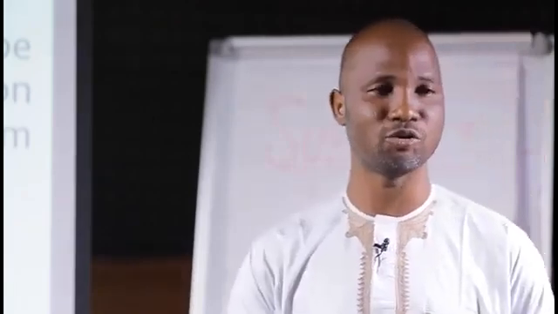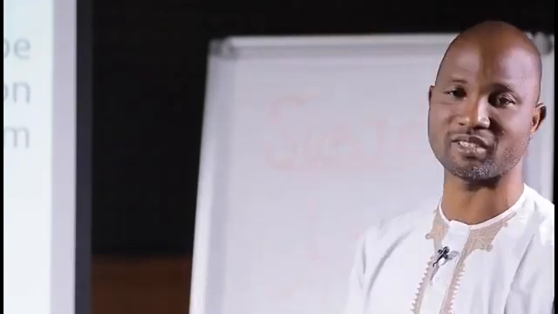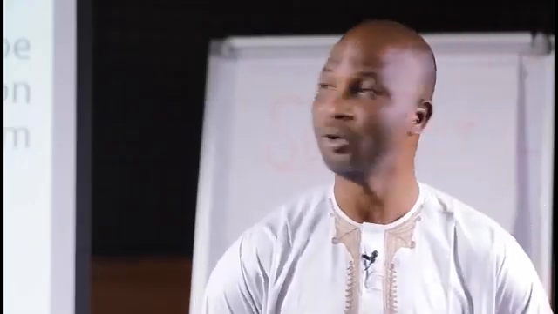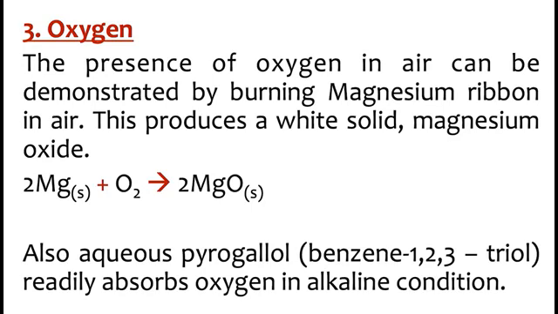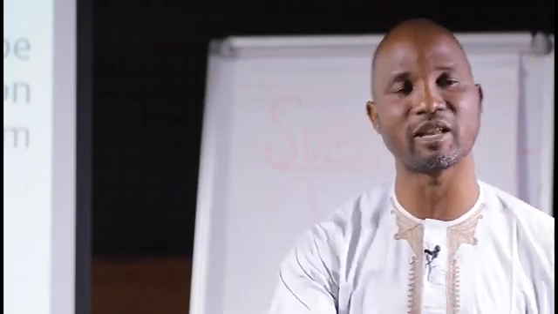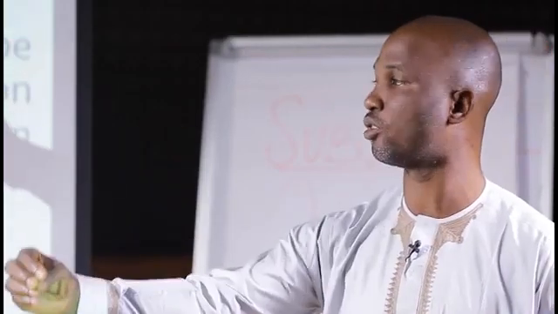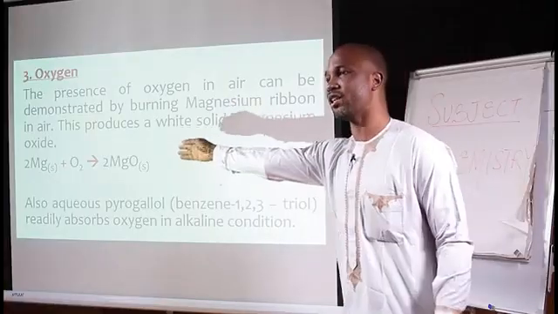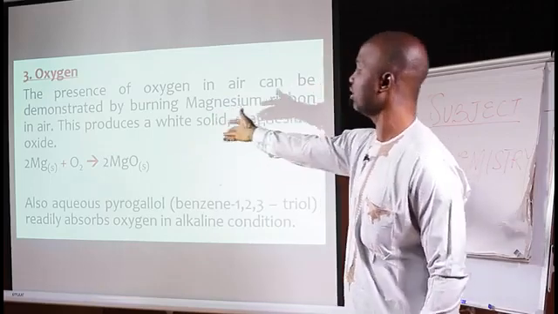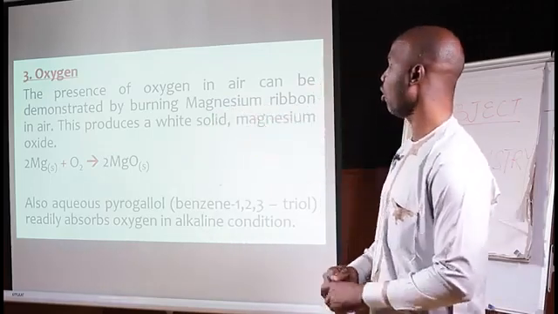Oftentimes, if you have a candle burning and you cover it up with a bucket, it goes off or extinguishes because of lack of oxygen. So the presence of oxygen in the air can be demonstrated by burning magnesium ribbon in air. That's combustion. The product is a white solid, which is magnesium oxide. What we have done is to test the fact that oxygen supports combustion. Look at the equation there: magnesium plus oxygen gives you magnesium oxide.